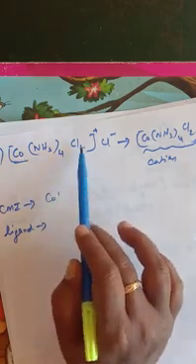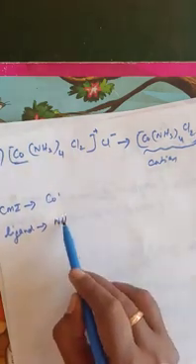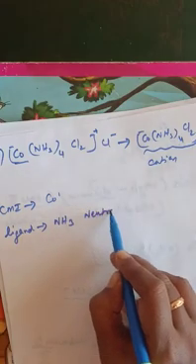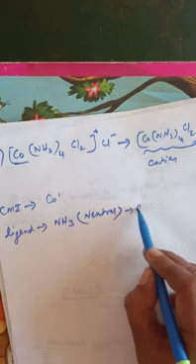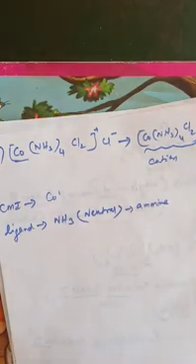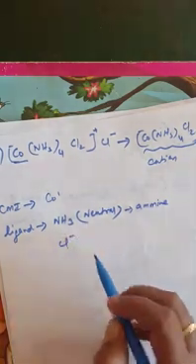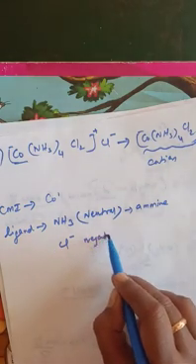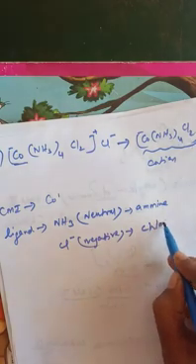So two types of ligand are here. One is ammonia and another one is chlorine. So we are writing NH3 and one more ligand. This is a neutral ligand. Is it right? How do you pronounce this? NH3 is ammonia, but we should not say ammonia, we say ammine. Inside the square bracket, it is a coordination complex, so it should have different names. And Cl is also a negative ligand. It should be minus, so we should not say chloride. This is a negative ligand, so automatically it must be chloro or chlorido.